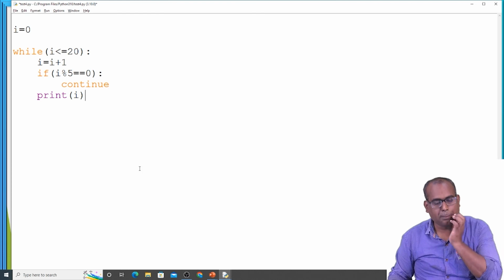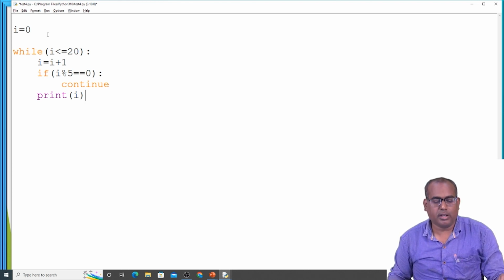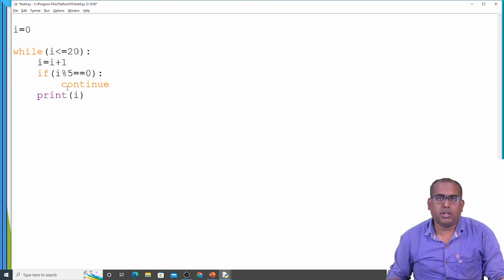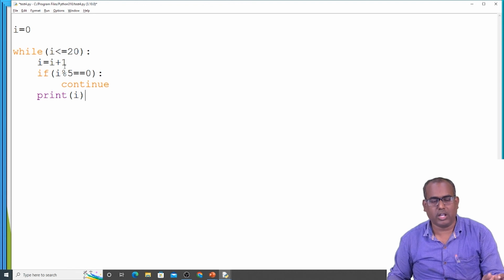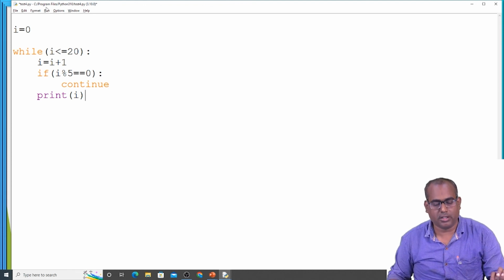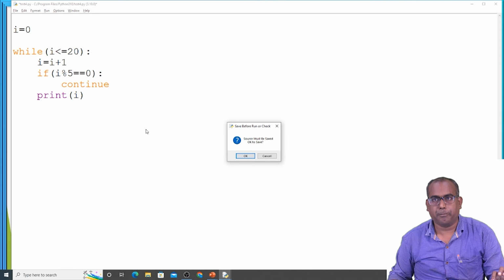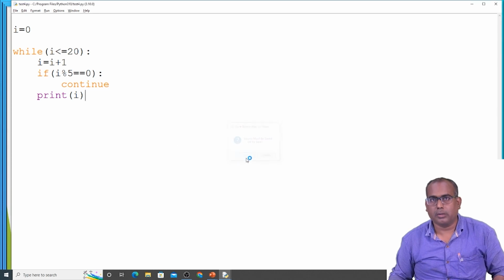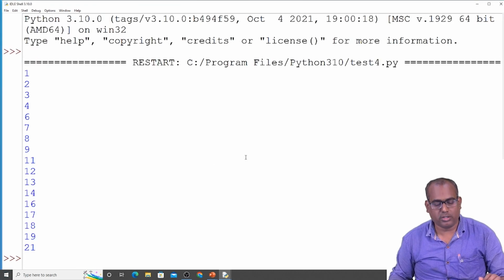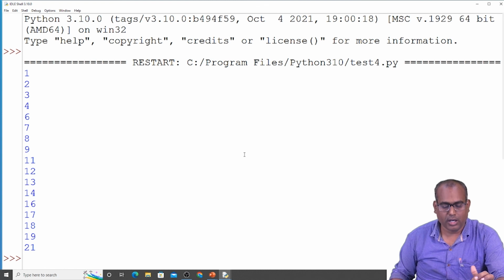Okay, I'm printing from 1 to 20. I want to print the numbers which are not divisible by 5. If it is divisible by 5, I'm skipping that iteration. I'm not printing those numbers. Let's see. Okay, you can see I'm skipping 5, 10, 15, 20.